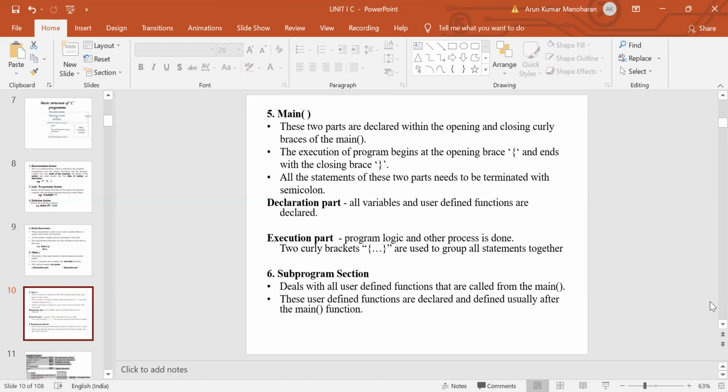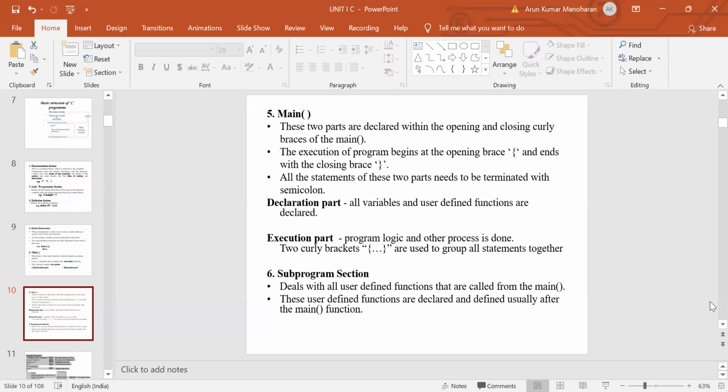There are two parts: one is the declaration part, another is the execution part. In the declaration part, we will declare all the variables and user-defined functions. These variables and functions that are declared inside the main function are known as local declarations. The next one, followed by that, is the execution part. Inside the execution part, program logic and other processing is done, between the two curly brackets, one open curly and one closed curly.